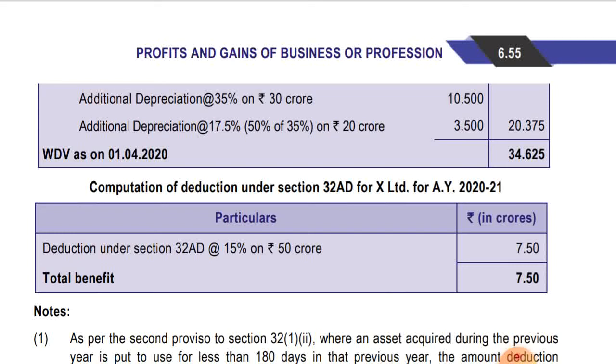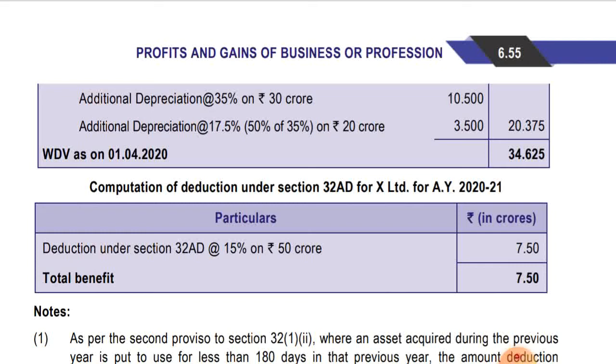So only on 50 crores the deduction benefit will be given, and it will be given at the rate of 15%. No half rate or full rate, whether it is used for less than 180 days or more than 180 days, it will be a flat rate 15% on total value of plant and machinery acquired and put to use. Okay, acquired and installed.